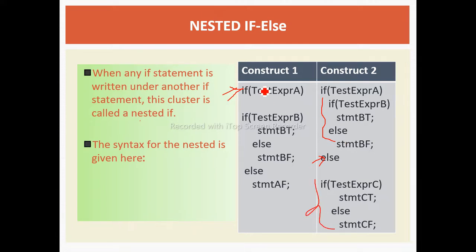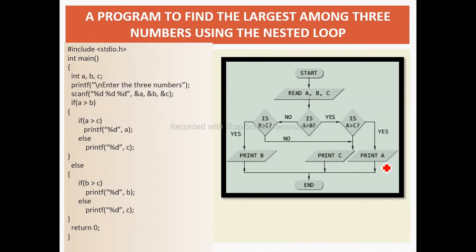Here in construct 1 we are using only the if statement, and within that if statement we are using an if else block. In construct 2, within the if block we are taking an if else statement or if else block, and again in the else block we are taking an if else. Next, the example is given for nested if else.